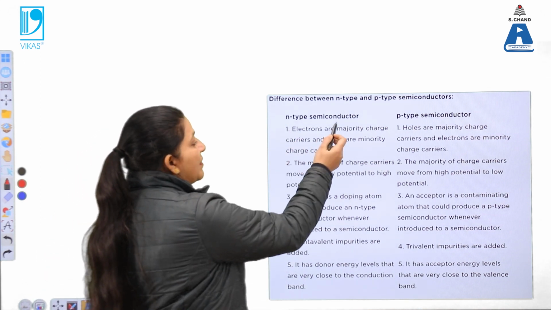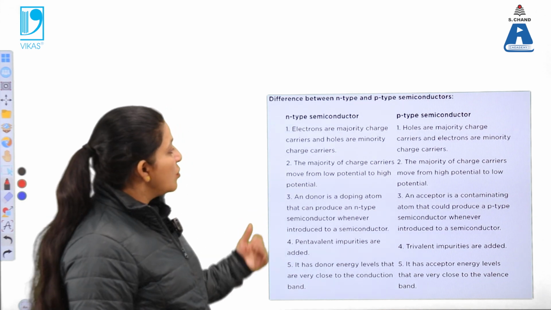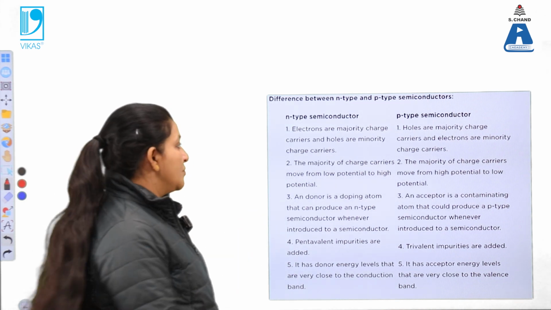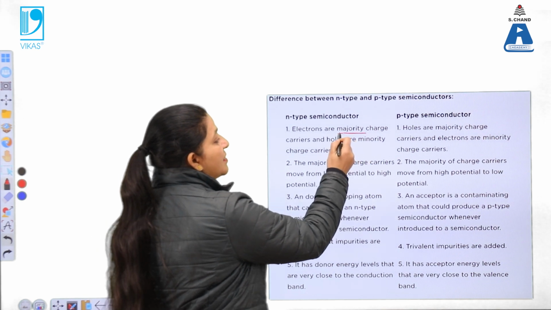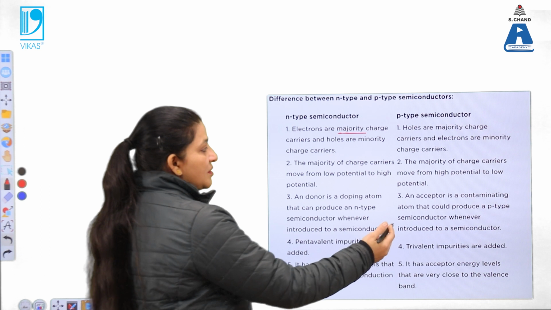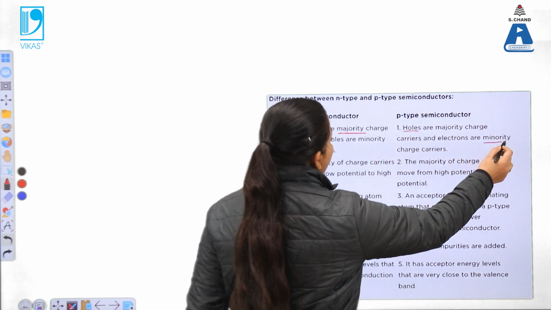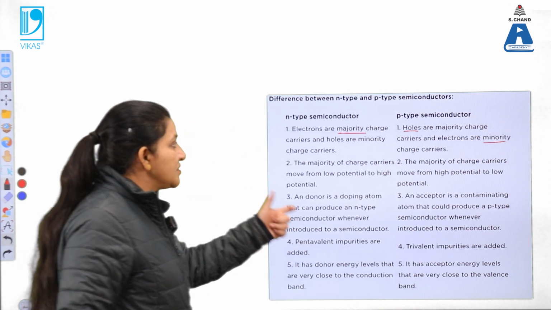So in n-type semiconductors, the electrons are the majority charge carriers and the holes are the minority charge carriers. Majority means the electrons are present in a larger amount while holes are present in a small amount. While in the p-type semiconductor, the holes are the majority carriers while electrons are minority carriers. So this is a major difference.